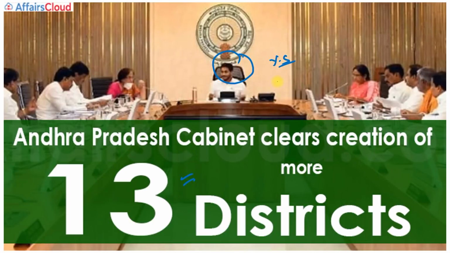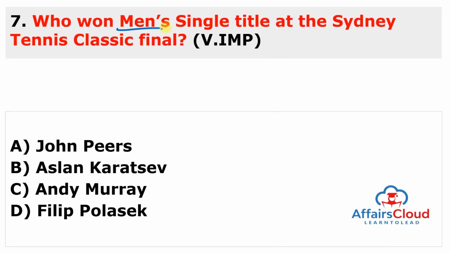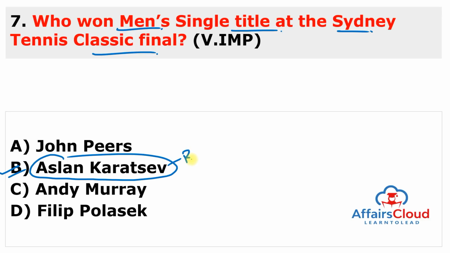So now we are moving to the next question. Who won the men's single title at Sydney Tennis Classic final? So just remember the question as same as in the slide. The answer of this question is Aslan Karatsev. Aslan Karatsev belongs to Russia, and world ranking number 15. So remember, Aslan Karatsev, the Russian professional tennis player, has defeated Andy Murray. It means runner-up is Andy Murray.